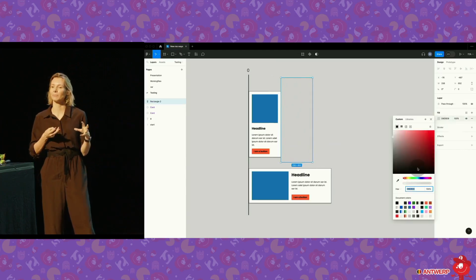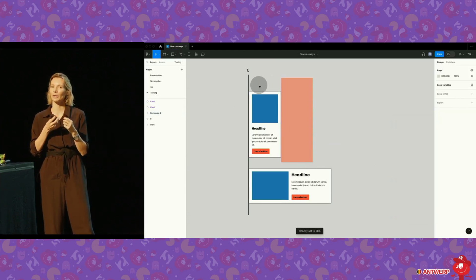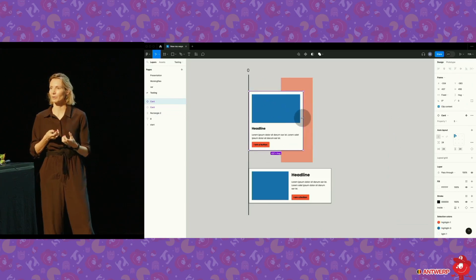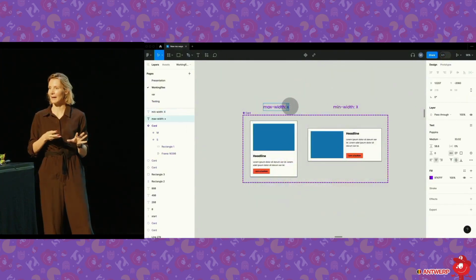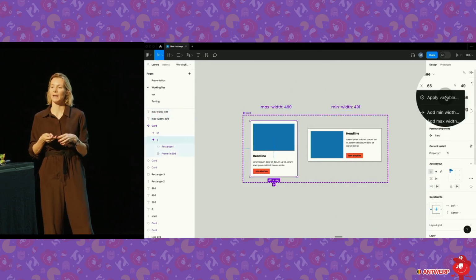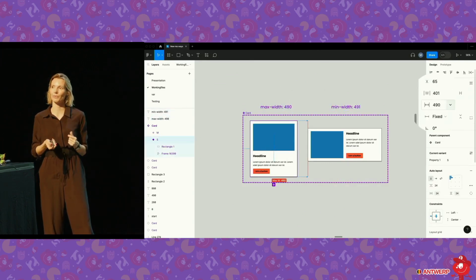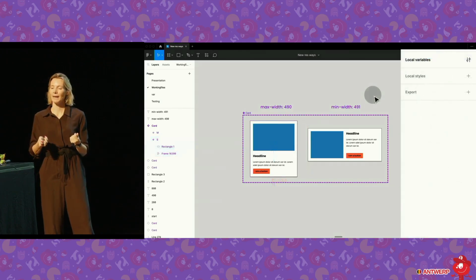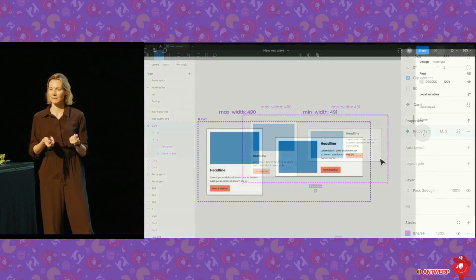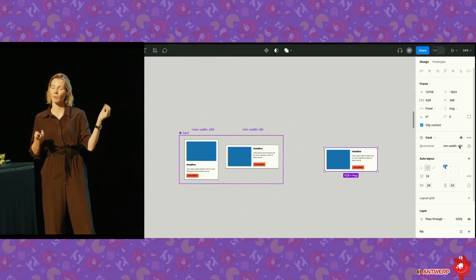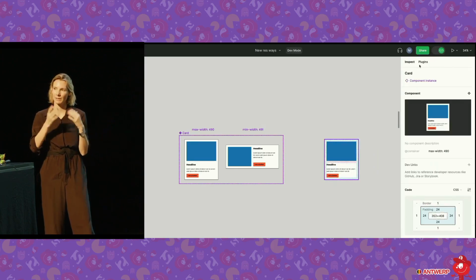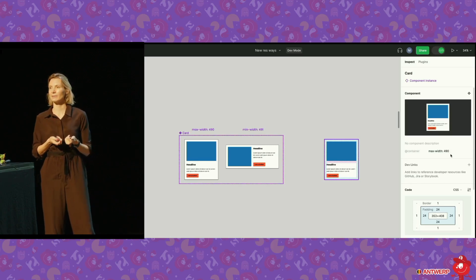And all I have to do, I need a little playground somewhere. And here I can have a look, and we can try out when do these components look really well, and when do I want to change them in which way. So we need to find that little threshold where they should break. And once I've found that, I can add that to my Figma file in written. And we also have an auto layout, something called min-max, so you can also fix those values. And then what we can do is, if anybody is using that, so here, let's say, here we go. If anybody is pulling out an instance, they see a random weird property called add container, and then we just need to make sure in the documentation that we explain what we're doing here and why we're doing this. Development also sees that. And so I could start planning how I want this design to look.